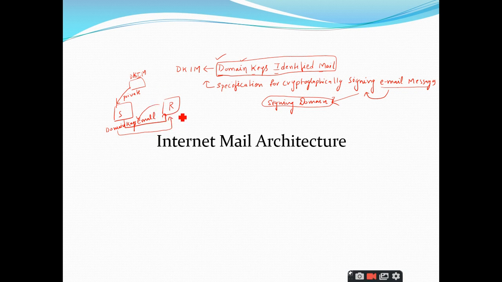Once the email has been received at the receiver end, the receiver will go and ask this DKIM whether you have sent the mail to me or not. The receiver will get the public key of the DKIM and check it with this particular signature. If both are matching, then he can conclude that the email has been sent by a genuine user only. This is how the DKIM works. Is it clear?